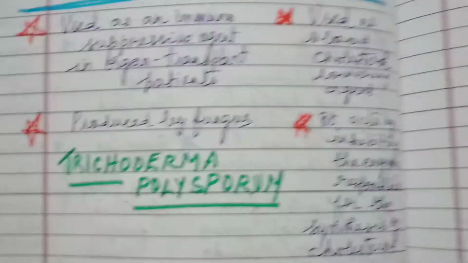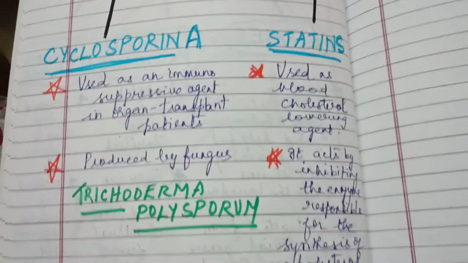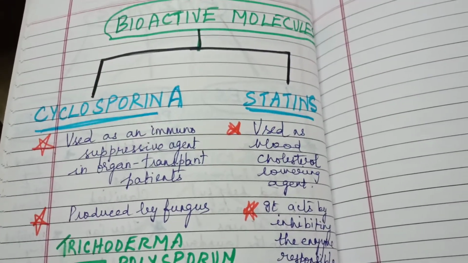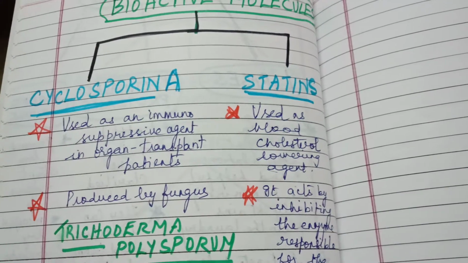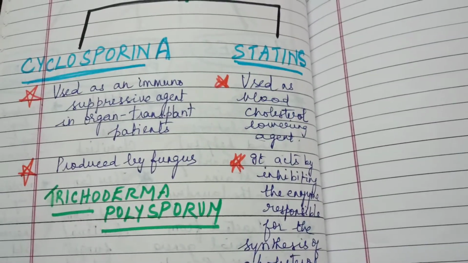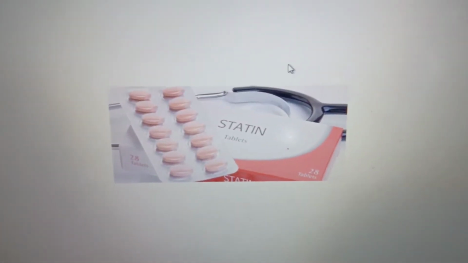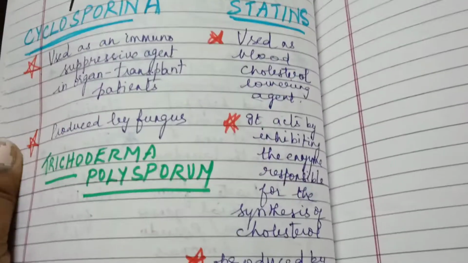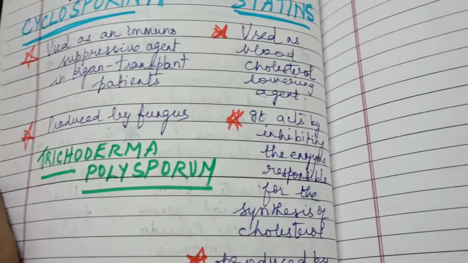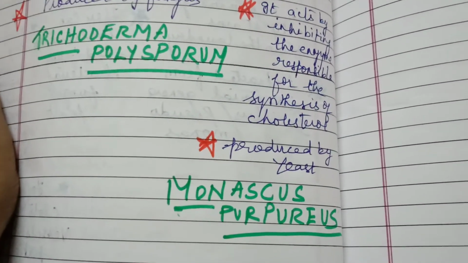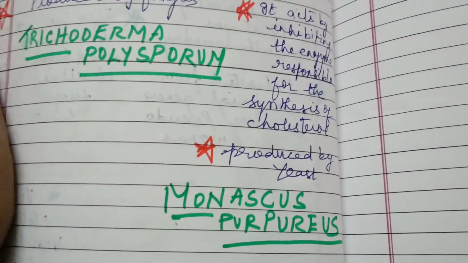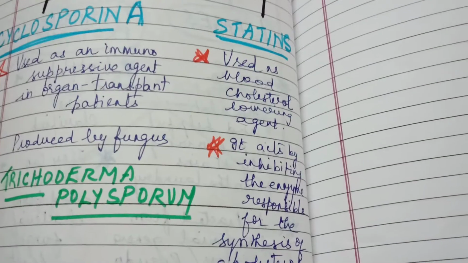Okay, next one is statins. It is used as a cholesterol lowering agent, for blood cholesterol. I'll show the picture of statins. It acts by inhibiting the enzymes responsible for the synthesis of cholesterol. It stops the enzyme responsible for the synthesis of cholesterol, so that cholesterol will not be synthesized. Statins are produced by the yeast Monascus purpureus.